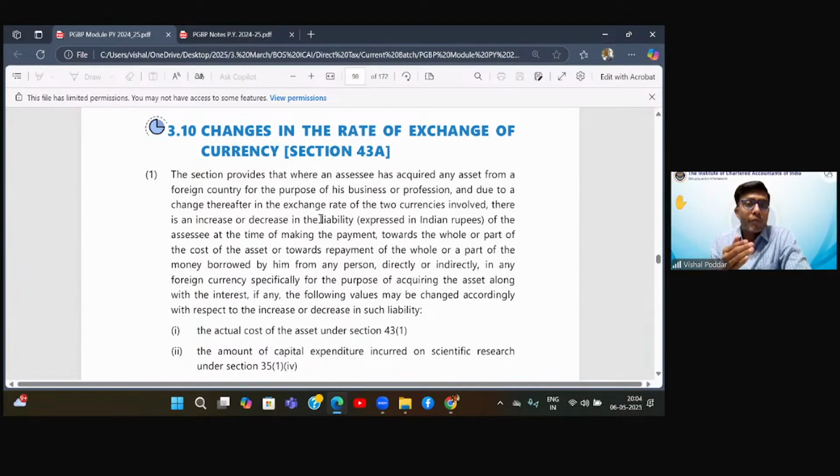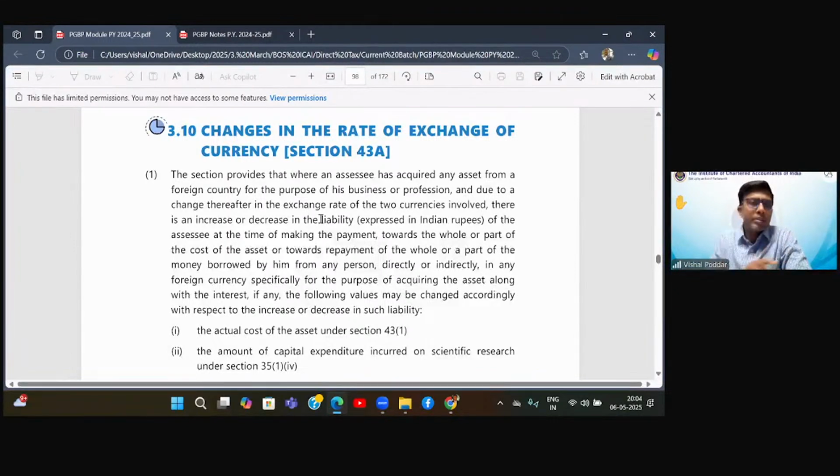Let us say every year you have to repay $20 crore along with the interest, whatever it is. Now, interest we are not concerned with here because interest will go to the P&L. So whatever is the amount of interest and the exchange valuation difference is not bothering us in the balance sheet. But what is bothering us in the balance sheet is that you had taken a 100 crore dollar loan, converted to Indian rupees it became 9,000 crore rupees.